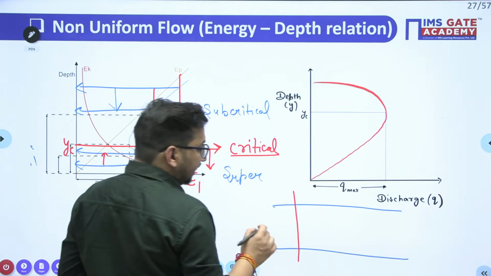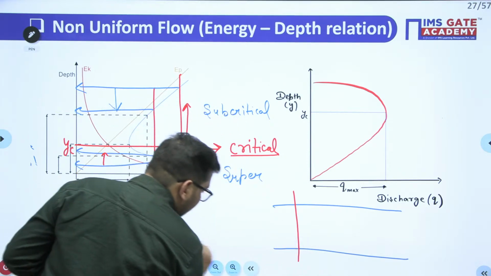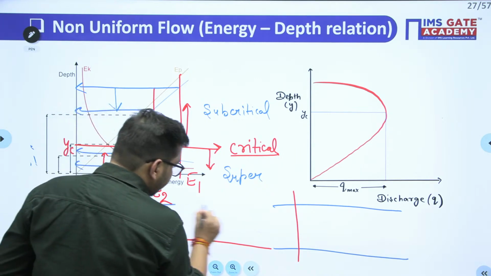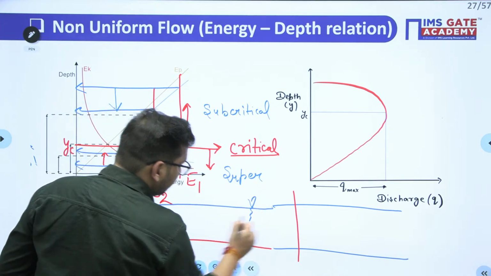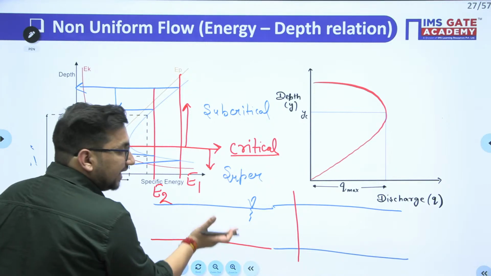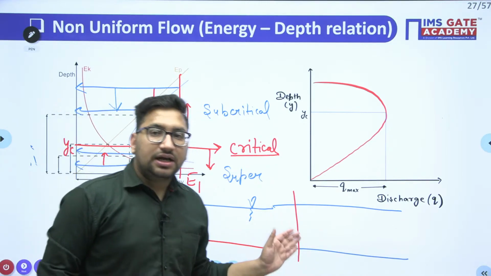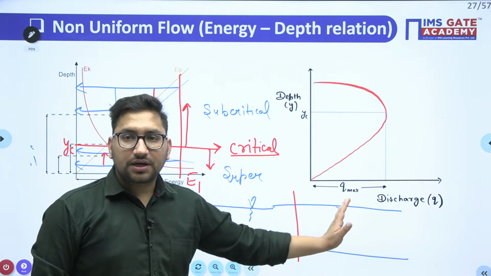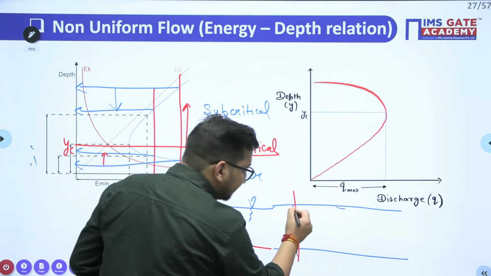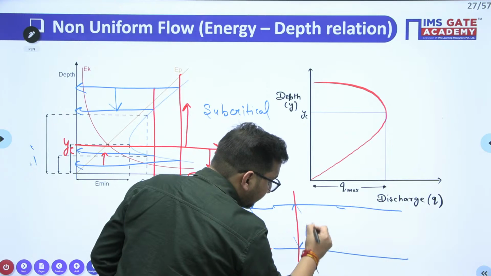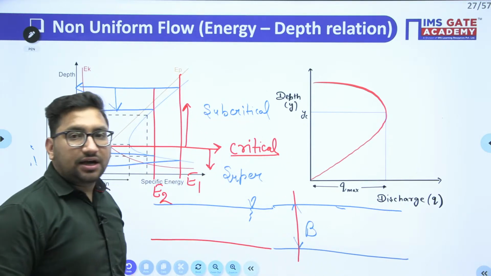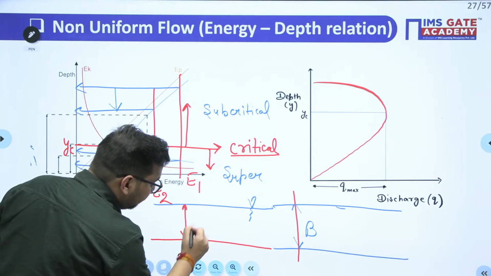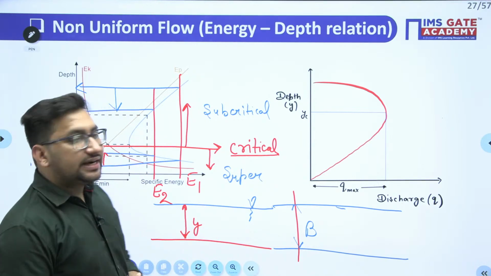At this particular case, let's suppose the depth of flow. I'll also draw the side view. तो side view भी आपके लिए draw कर रहा हूँ. Let's suppose this is the depth of flow. Clear? So this is the side view of a rectangular channel, and this is the top view of a rectangular channel. Clear? So in top view, you will see this width of the flow. आपको इस channel का width दिखेगा. And in side view, you will see the depth of flow.